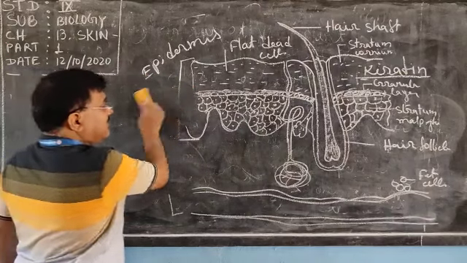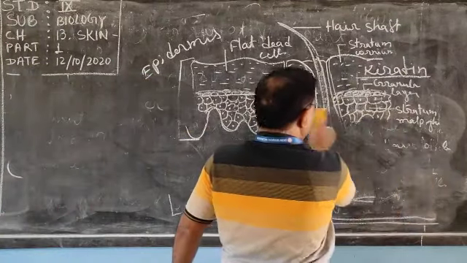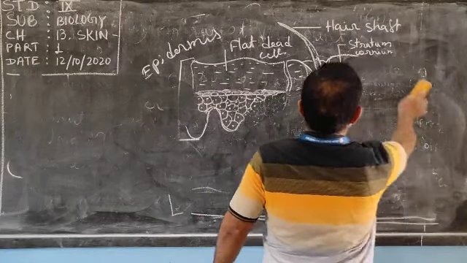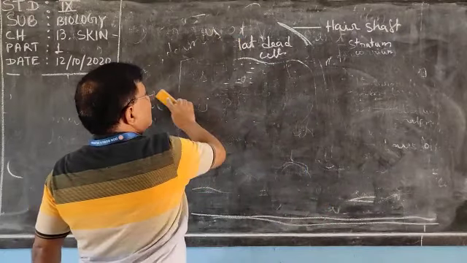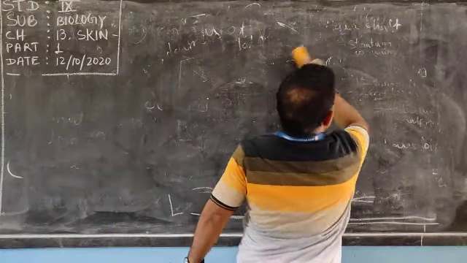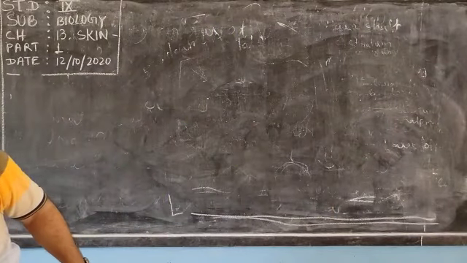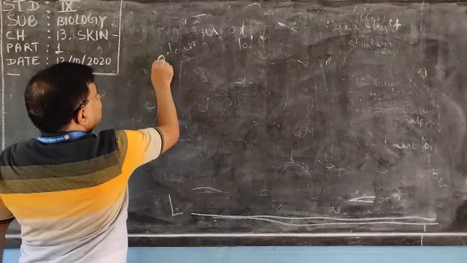So dear children, now we have seen the skin pigment and the color of the skin. Some abnormal conditions of skin pigmentation let us discuss.